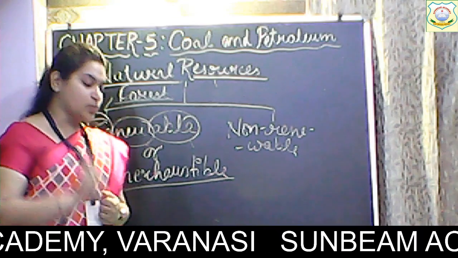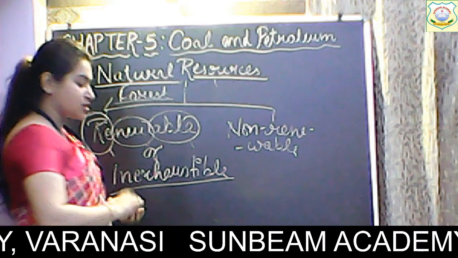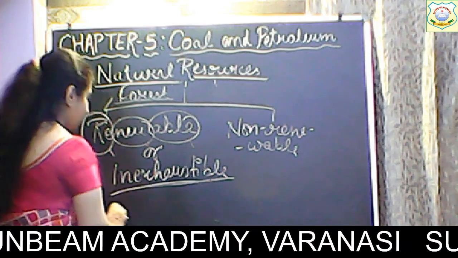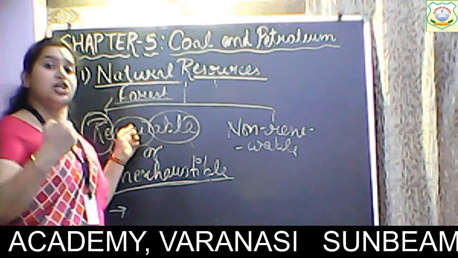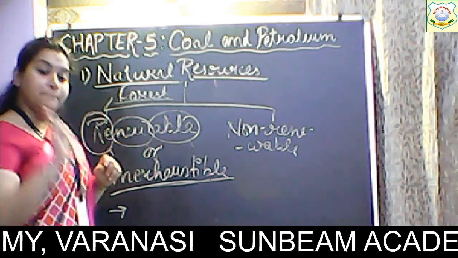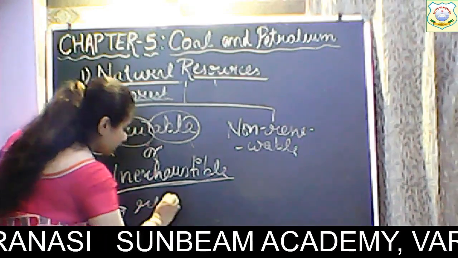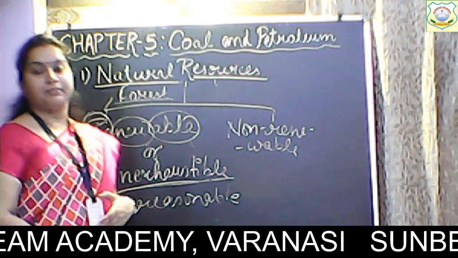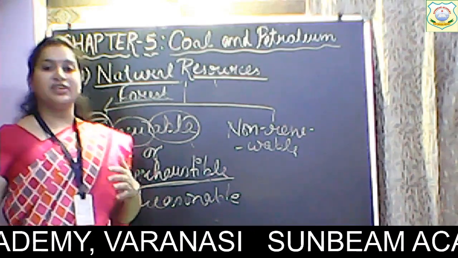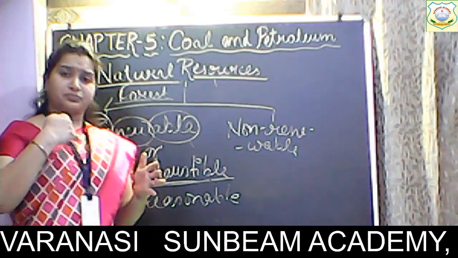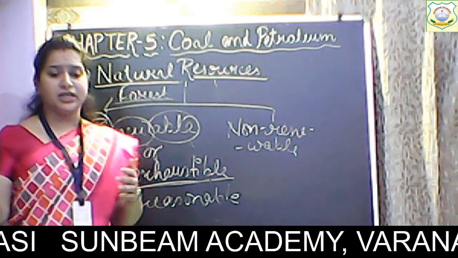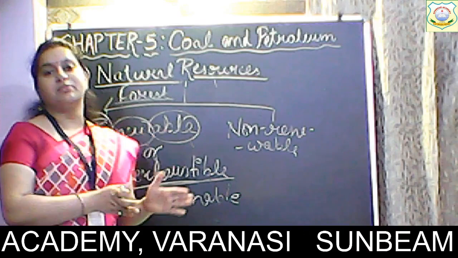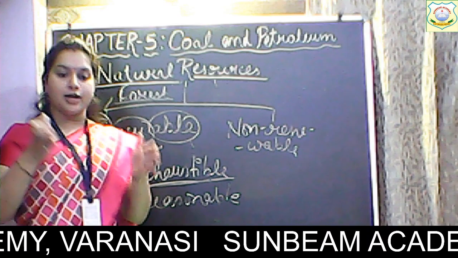So this is very important, children. First, it is inexhaustible, मतलब कि ये कभी भी खत्म नहीं होगा. Second, it can be renewed, it can be formed again, but in reasonable interval of time. ऐसा नहीं है कि उसको million of years लग रहे हैं, उसको like 100 million and 100 billion years लग रहे हैं, तब भी हम कह रहे हैं कि नहीं हम इसको renew कर सकते हैं. नहीं, एक fixed time होना चाहिए. The fixed time of a human's life.